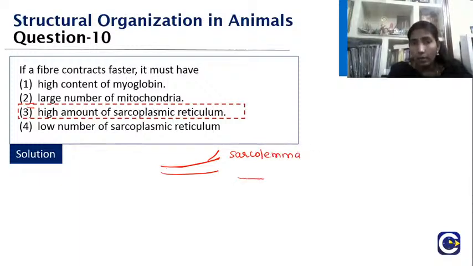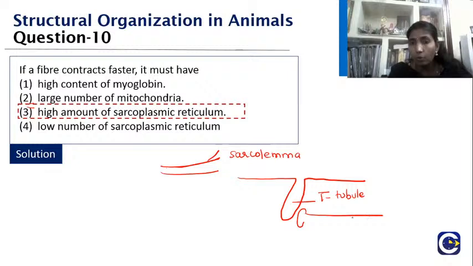Now the sarcolemma will make an invagination like this, which we call the T-tubule, and then we will have two tubules lying on each side of the T-tubule, which we call the L-tubule. The dilated portions are called the cisternae. So this entire portion, the ends of the L-tubule and the T.